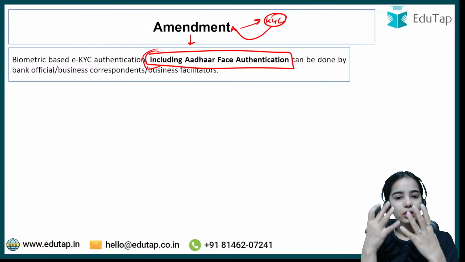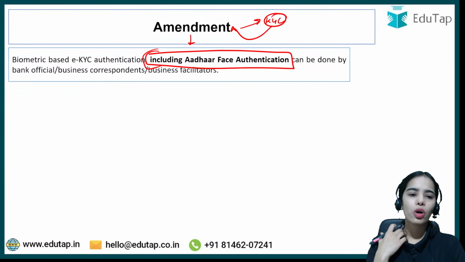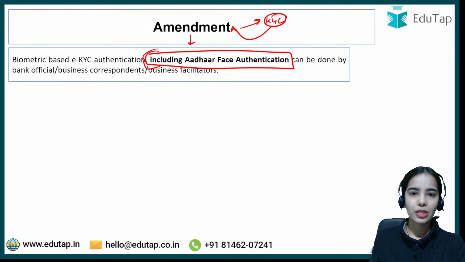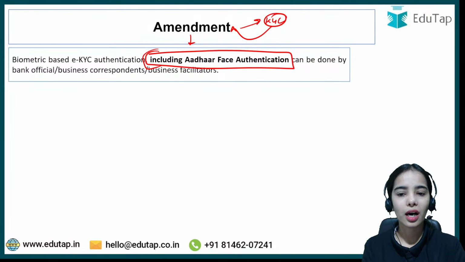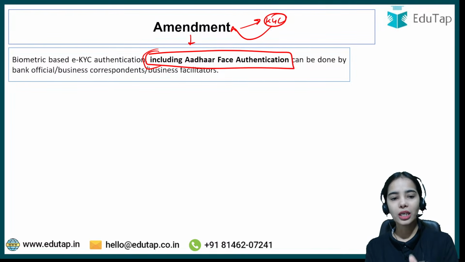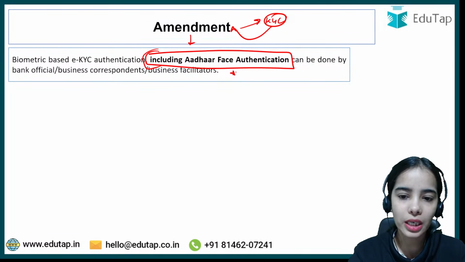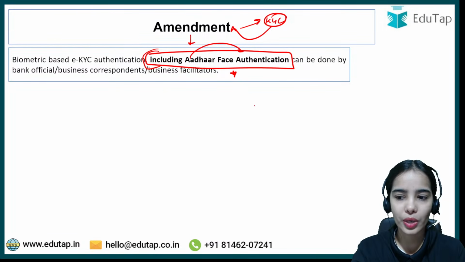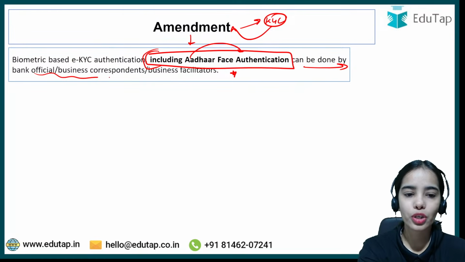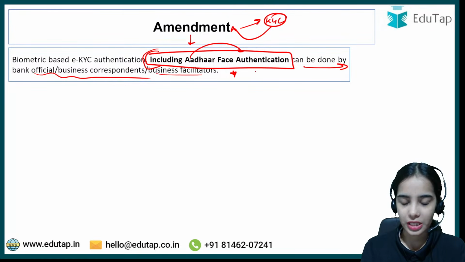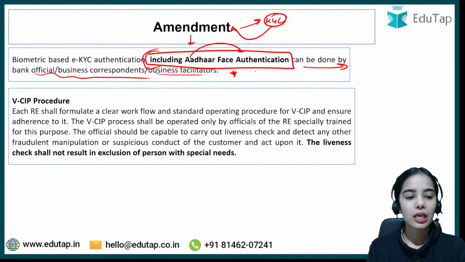So for them, face authentication will be allowed now. Biometric based eKYC authentication will include Aadhaar face authentication. Till now only fingerprint and iris scan were allowed. Now Aadhaar face authentication can also be done by bank officials or business correspondents or business facilitators.